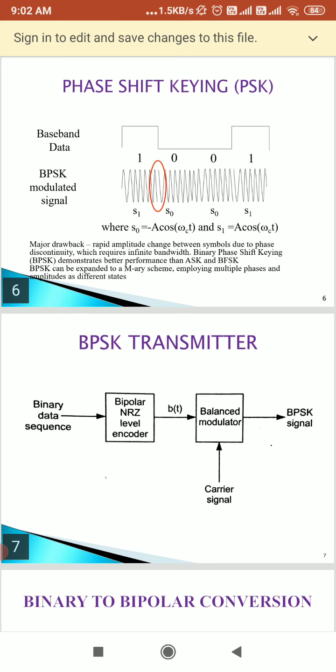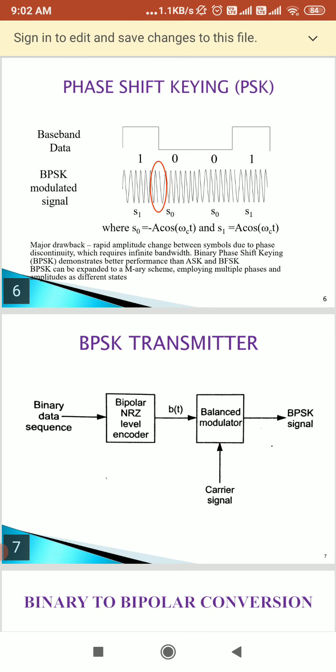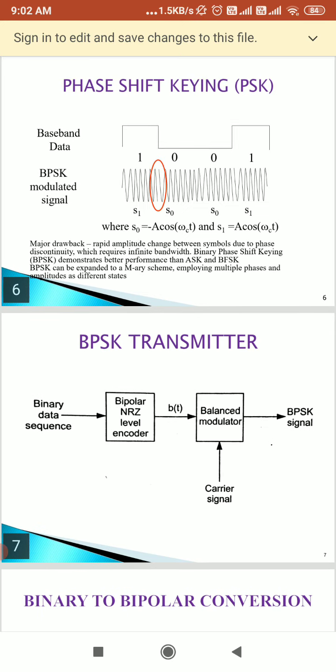In the previous session we have seen how to change these. If there is a change in frequency, we call that frequency shift keying. When the phase of the carrier is varied in accordance with the baseband signal, we call that phase shift keying. If we change the amplitude of the carrier in accordance with the baseband, we call that amplitude shift keying or on-off keying. We have seen this concept.